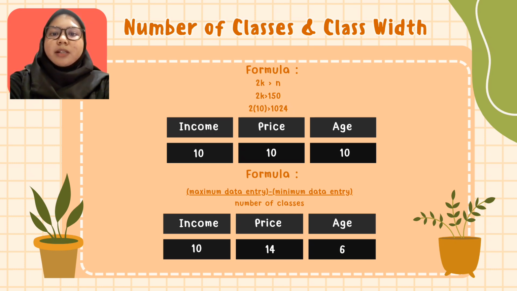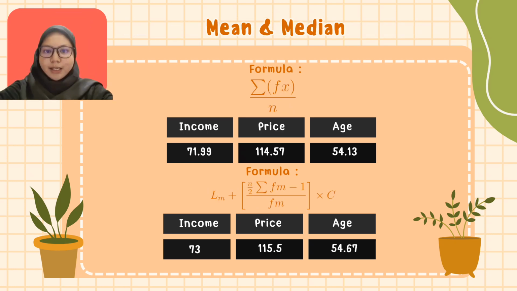Now I would like to present about number of classes and class weight. For the number of classes, the income, age and price are all the same, which is 10. Meanwhile, for the class weight, the formula is maximum data entry minus minimum data entry divided by number of classes. So here the class weight for income is 10, class weight for price is 14, and the class weight for age is 6.